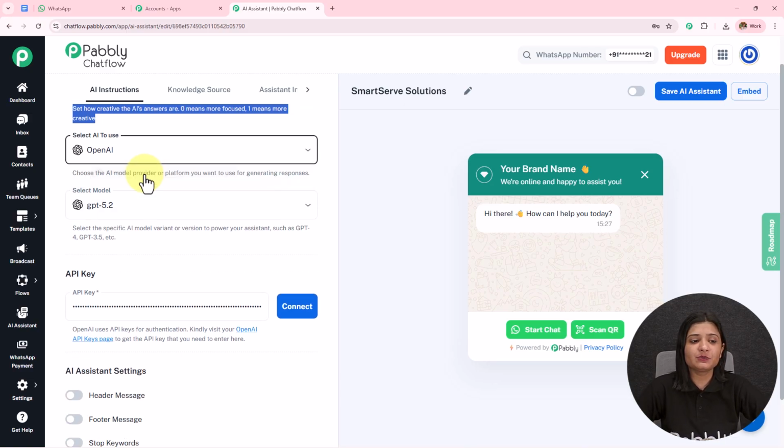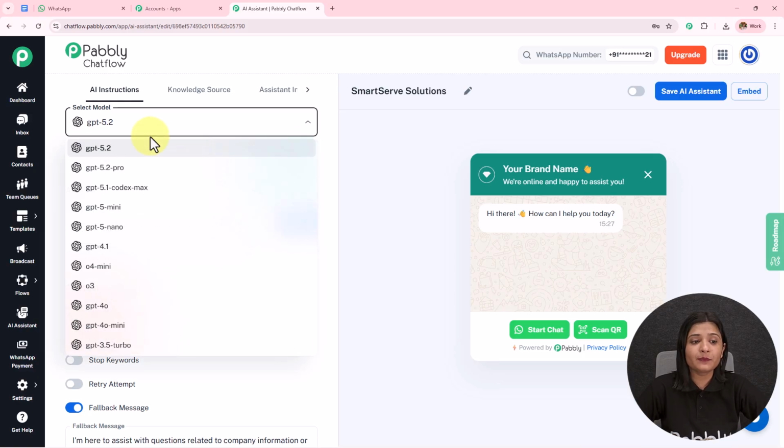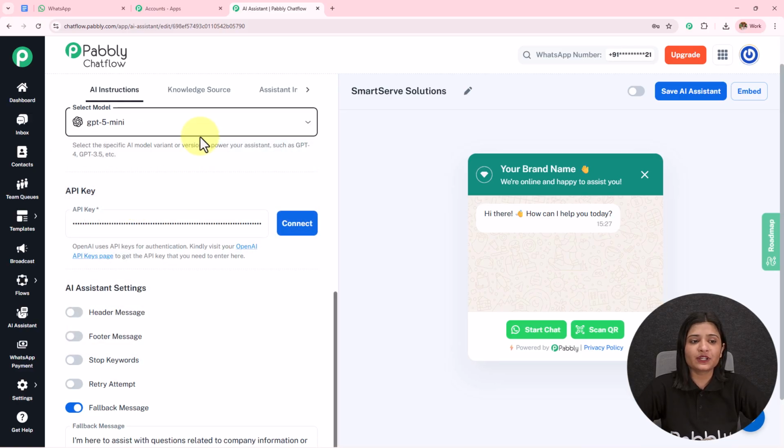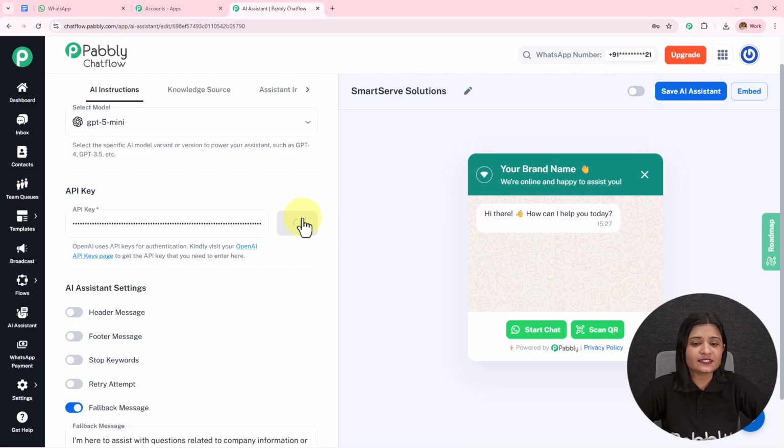The AI to use will be OpenAI. The model will be GPT-5 mini. You can select this according to your choice and preference, and then I have entered the API key. I am on the paid version of OpenAI. It is necessary that you also have the paid version. I have added this API key. I'm going to click on this connect and you will see OpenAI key saved successfully.